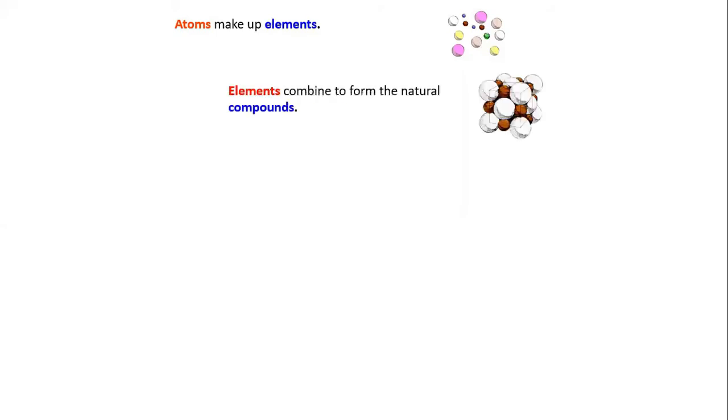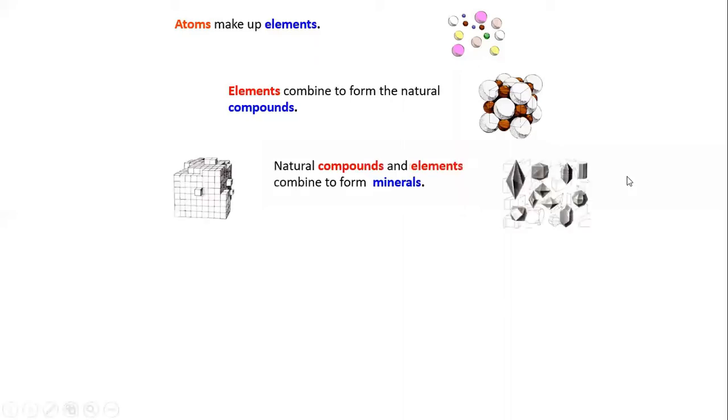Atoms make elements. Atoms are the smallest part of matter. This makes elements. Elements may be iron, Fe, aluminum, whichever elements. They are made up of atoms. These atoms or elements combine to form a natural compound. Those compounds, a combination of compounds and elements, form minerals.